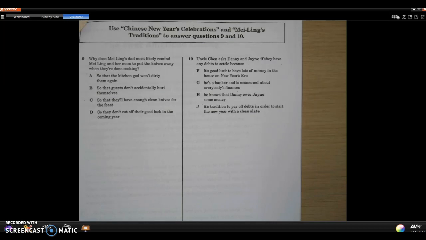Uncle Chen asks Danny and Jane if they have any debts to settle because F. It's good luck to have lots of money in the house on New Year's Eve. G. He's a banker and is concerned about everybody's finances. H. He knows that Danny owes Jane some money. Or J. It's tradition to pay off debts in order to start the new year with a clean slate.